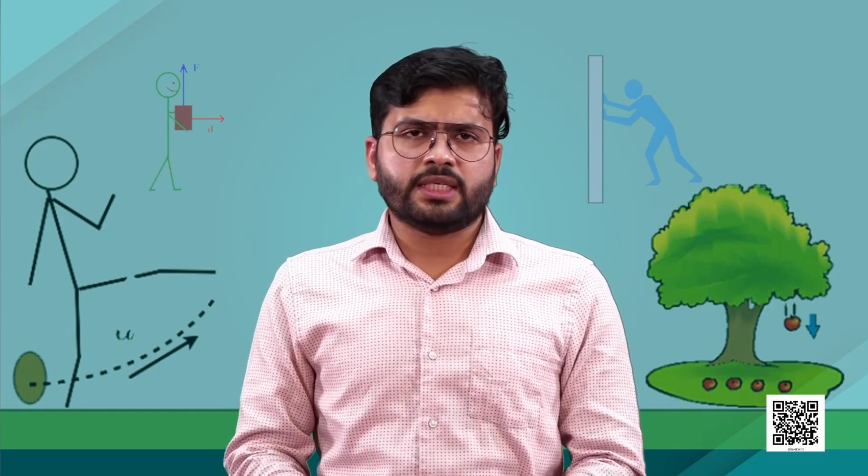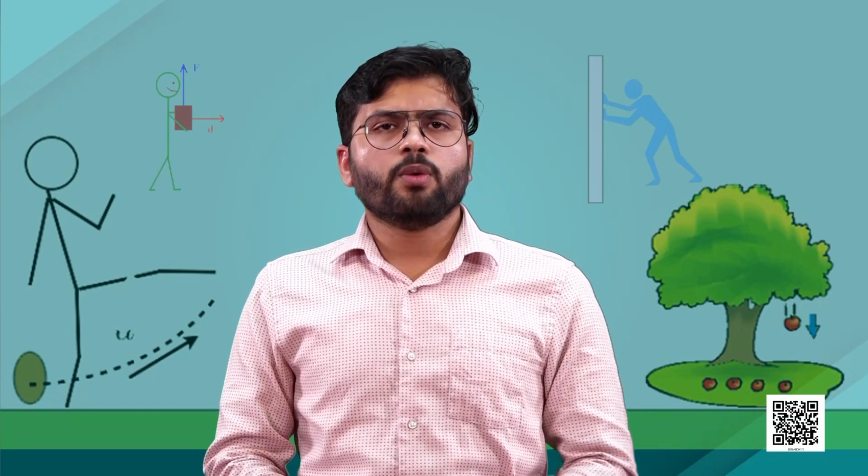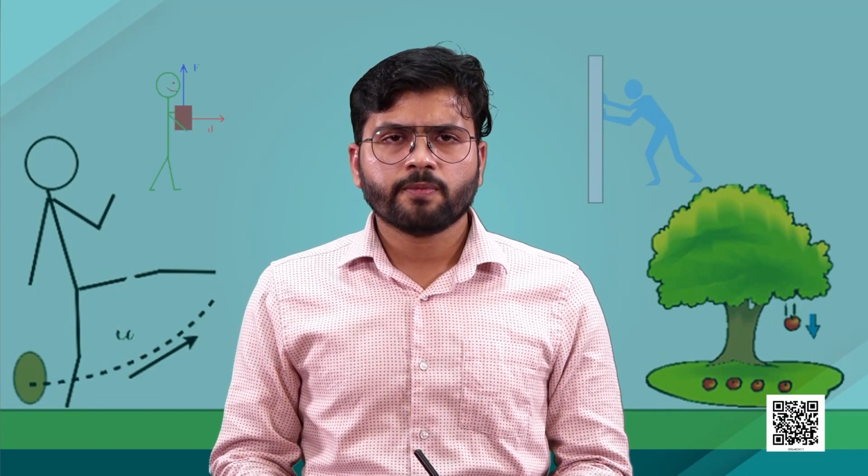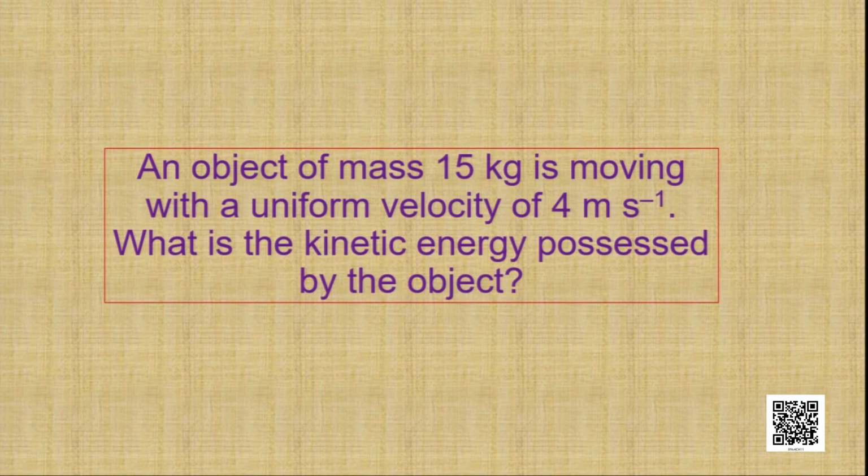So in order to understand it with much more clarity, let's solve some numerical problems associated with your kinetic energy or the expression of kinetic energy. So here is the first question in front of you. The question is, an object of mass 15 kg is moving with a uniform velocity of 4 meter per second. Then what is the kinetic energy possessed by the object?